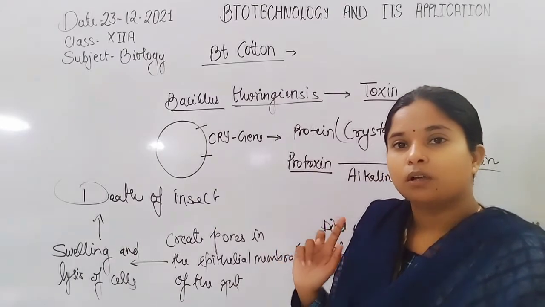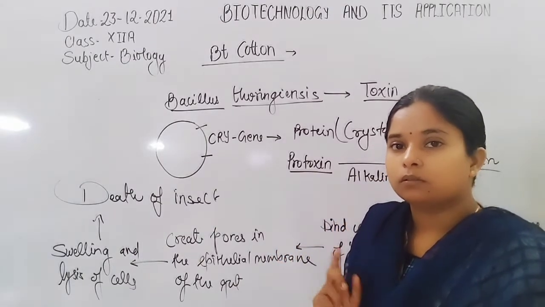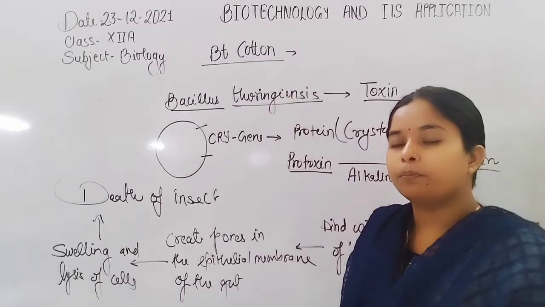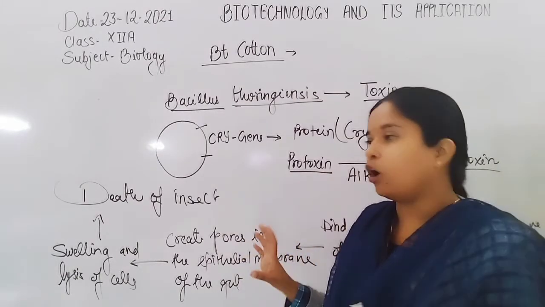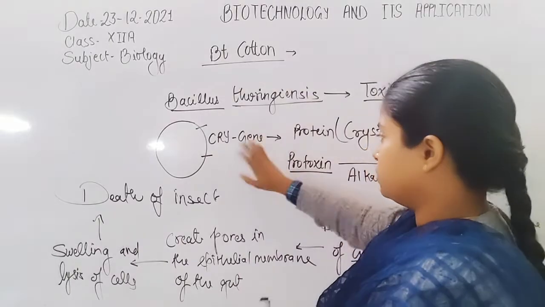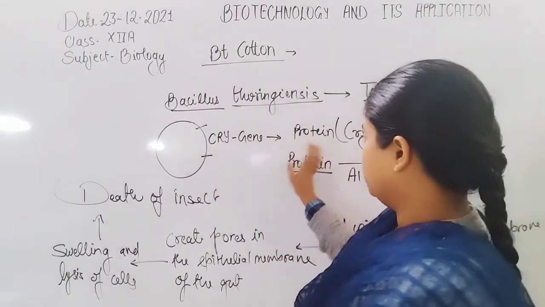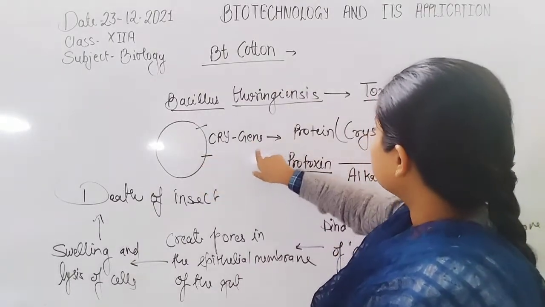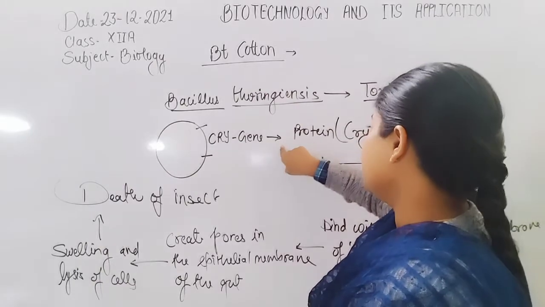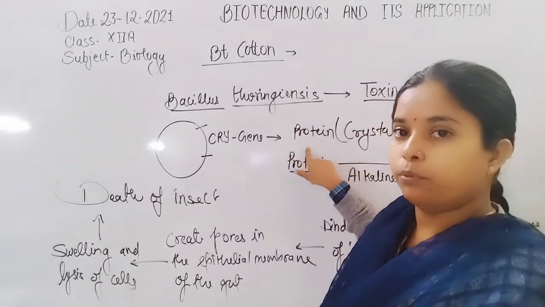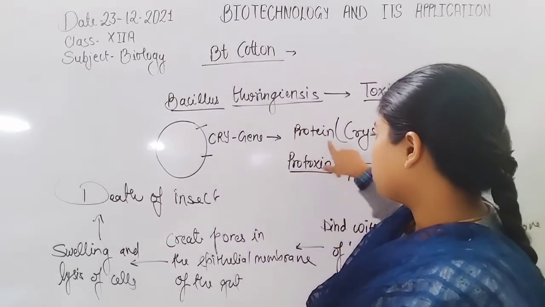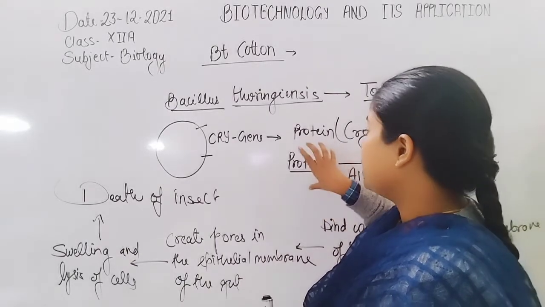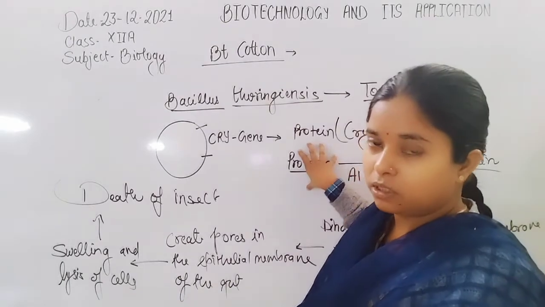Cry1Ab prevents the insect corn borer. So these are the Cry genes. Now let us discuss further. Cry genes synthesize a protein. That protein forms a protoxin, an inactive type of toxin that does not cause any harm in the bacterial cell.